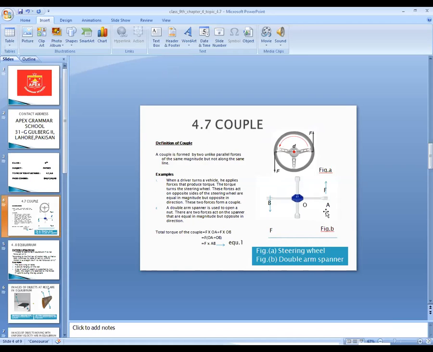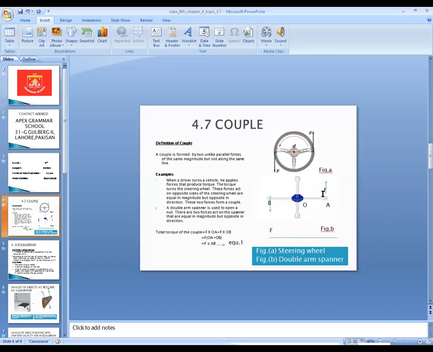The double arm spanner is another example of a couple. It is used to open or close the nut very easily because it has two arms. Force is applied on both sides, one with the right hand and one with the left hand. It is used to open or close the nuts of a car wheel.